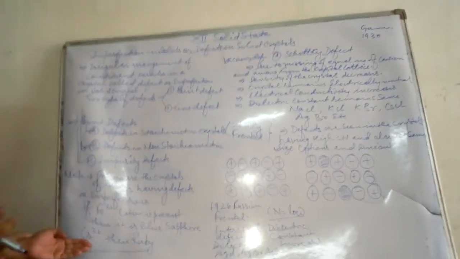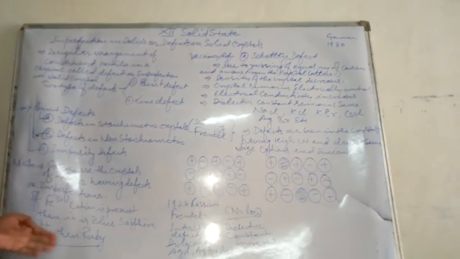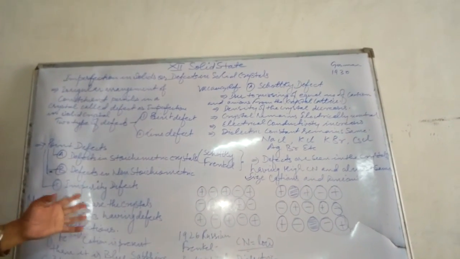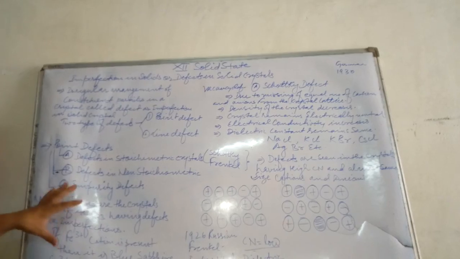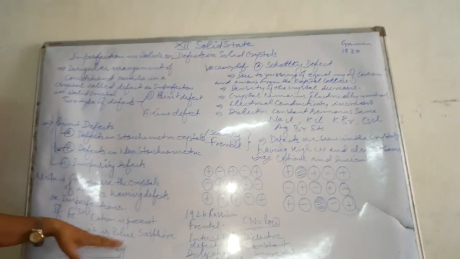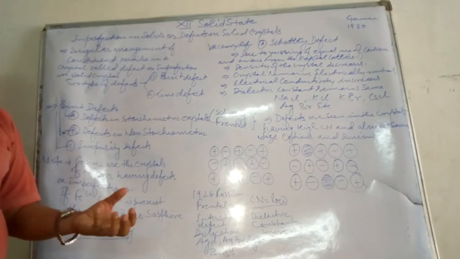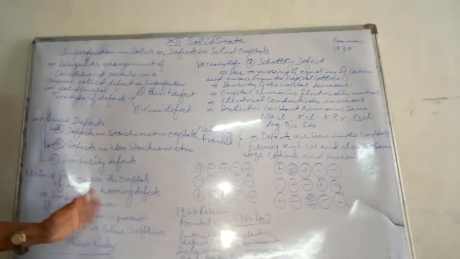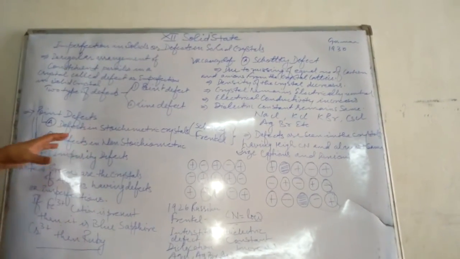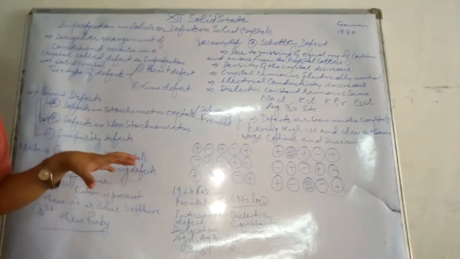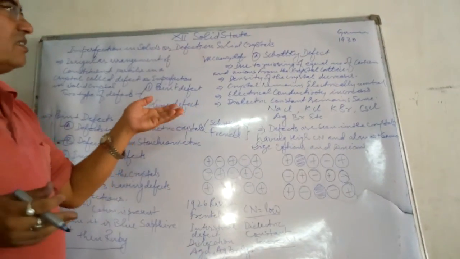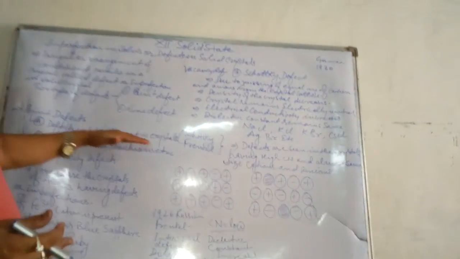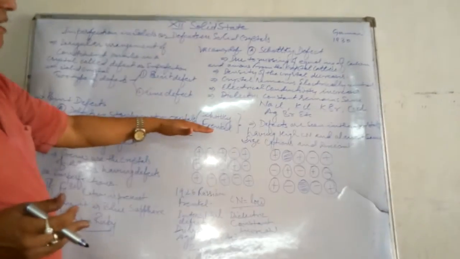And if Cr3+ ions are present in the Al2O3 crystal as an impurity, then that particular crystal will be considered ruby. Manik, panna, neelam, these are all gems. What are these? These are basically developed due to the defects or impurities of the crystals. So children, now I have to discuss the defects in stoichiometric crystals, especially Schottky and Frenkel.